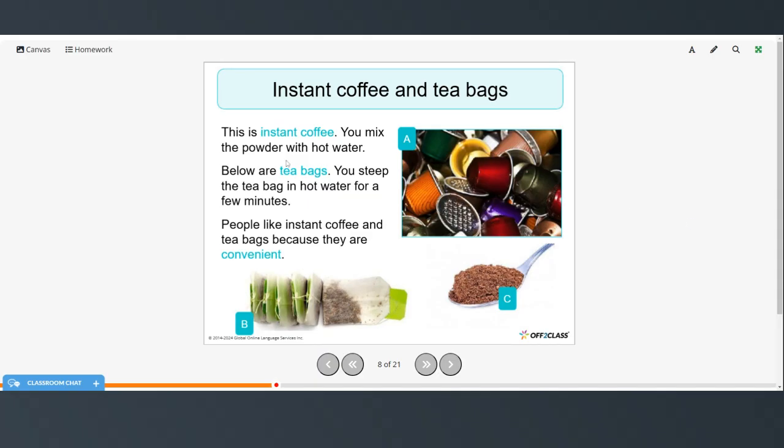Okay, this is instant coffee. You mix the powder with hot water. Below are tea bags. You steep the tea bag in hot water for a few minutes. And people like instant coffee and tea bags because they are convenient. So these look like the K-pods or the Keurig pods that go in a special machine. You can have either coffee or tea or hot chocolate. These are tea bags, and then here is the instant coffee.